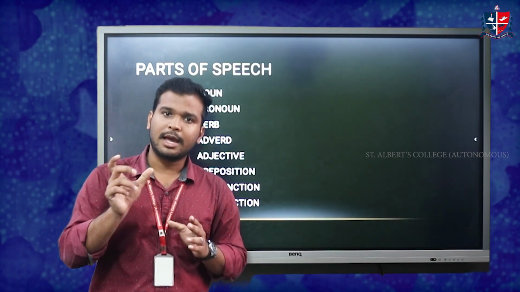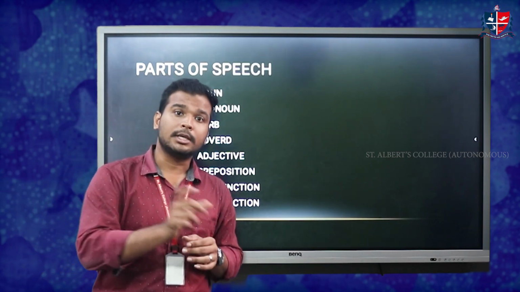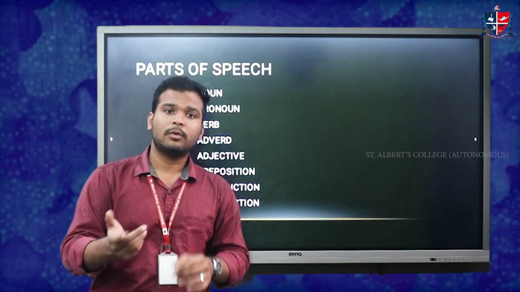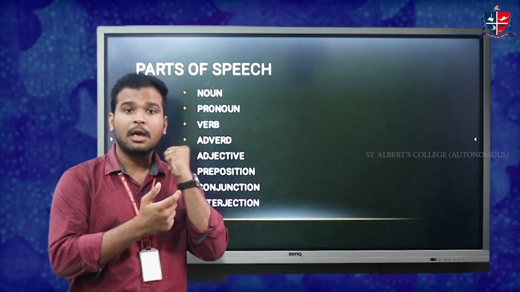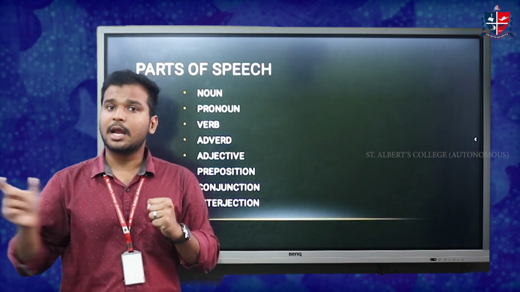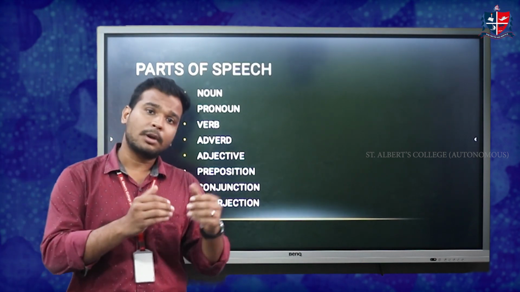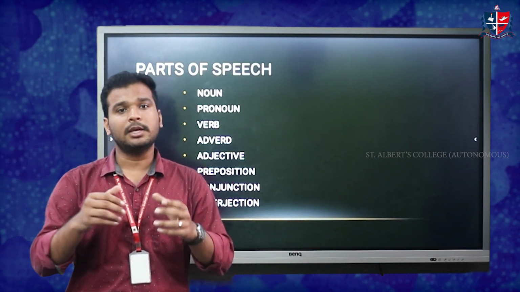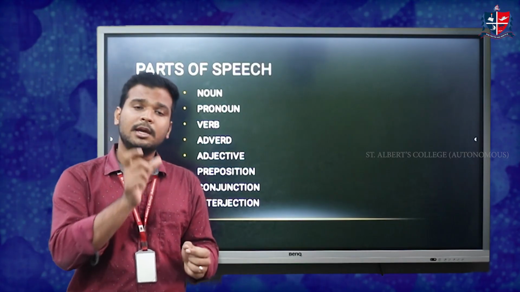Describing words are called adjective. It describes what? It describes the noun. For example, take this watch. This watch is brown in color. So the word that is used to describe the watch is brown. And the brown signifies what? Brown signifies color. So adjective is the describing word.